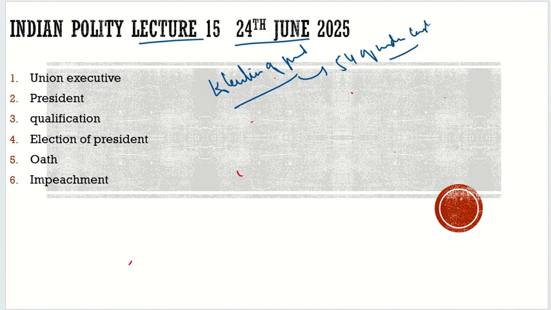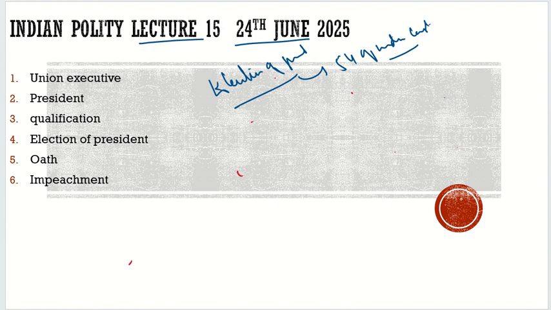With respect to the president, with respect to the union executive, you don't have to memorize every article here, but try to remember. It is good to remember, but if you are not able to remember every article, that is not that important, as the fundamental rights are important. But still, try to memorize as many articles as you can, and more than that, try to understand the concept. If your concept is clear, then everything is sorted. Mostly the examiner is not going to ask you which article is related to the president. They are not going to ask you in this way.